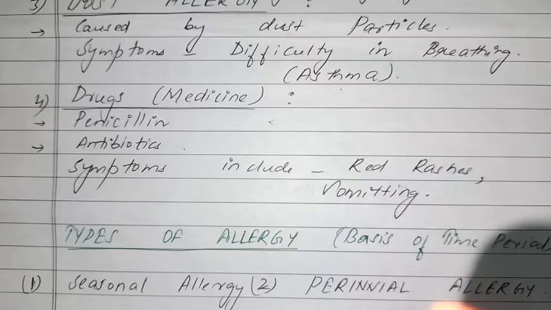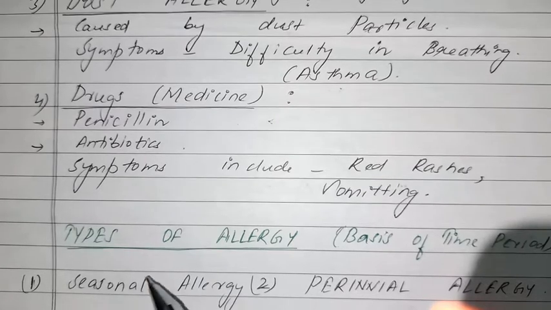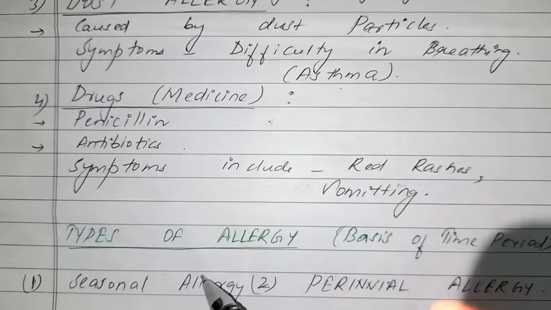Now, what are the types of allergy? They are on the basis of time period. On basis of time period, there are two types of allergy. One is seasonal. What is seasonal allergy? That happens in a particular season.